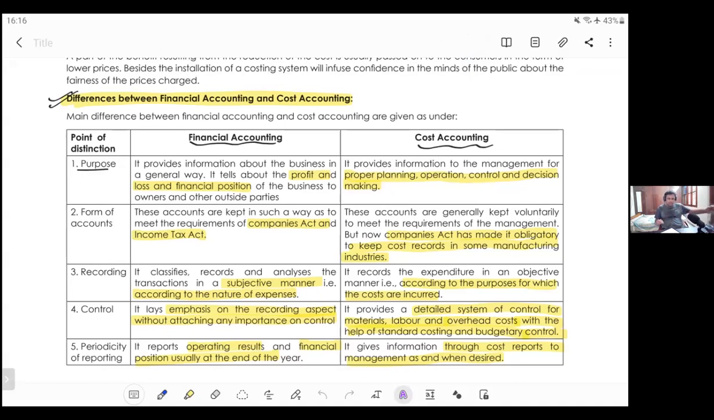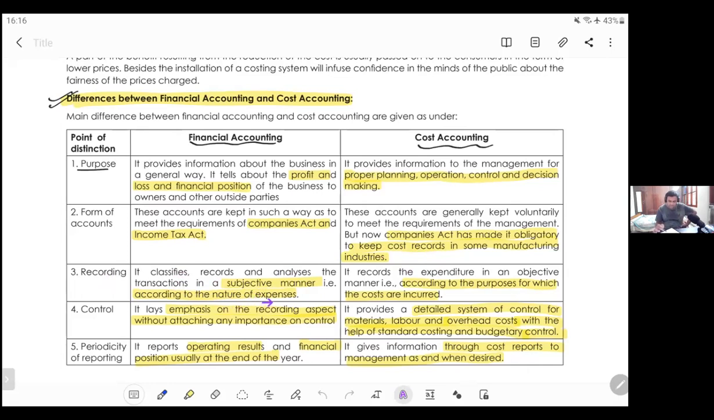Next, form of accounts. Here it is governed by the Companies Act and the Income Tax Act. Recently the new Companies Act has come, right? They made cost accounting standards mandatory. I guess if it crosses beyond 50 crores, it is mandatory to maintain cost accounting standards and cost records.